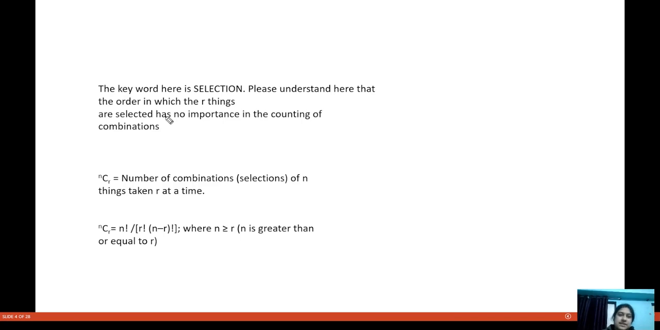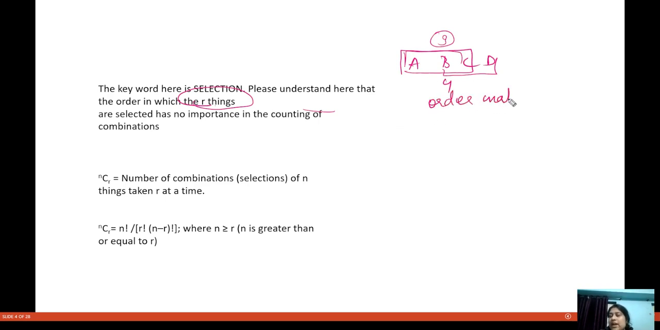Now, see, I am saying the keyword here is selection. Okay, so please understand that when I am saying A, B, C, D, and I have to select, let's say, 3 out of these, so either I select A, B, C or B, C, D or A, C, D, whatever. So here order makes no importance. Okay, so when I'm just trying to select people, then order makes no importance.